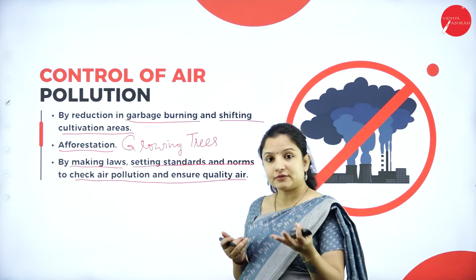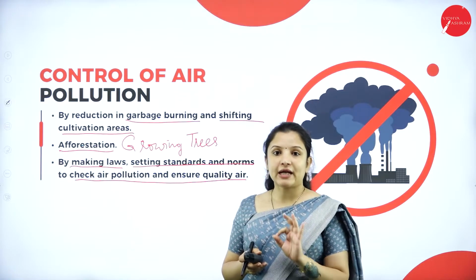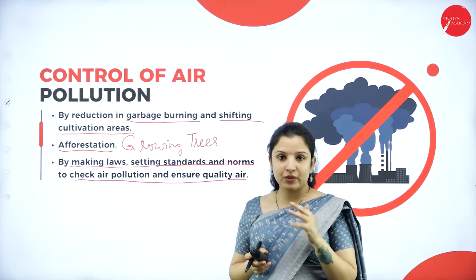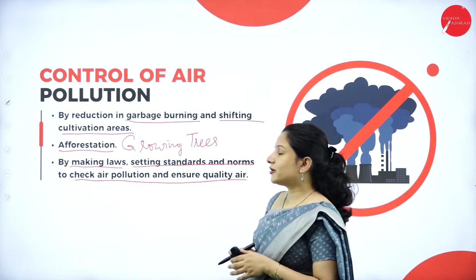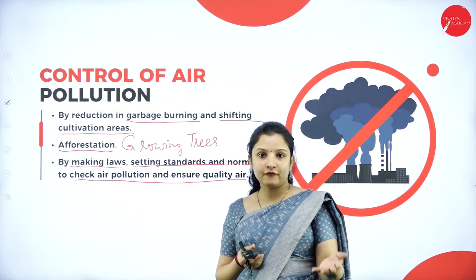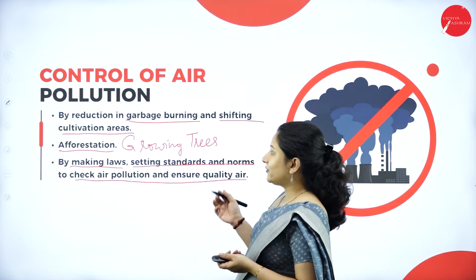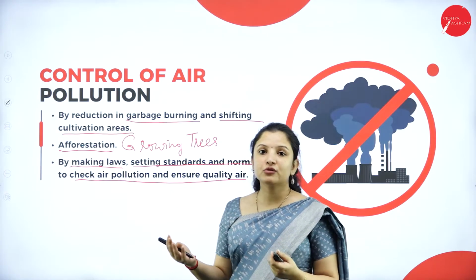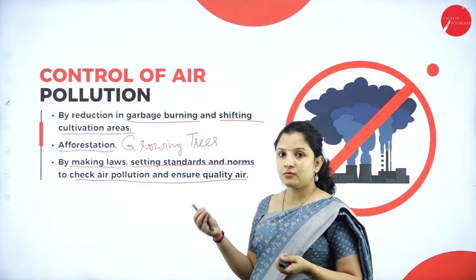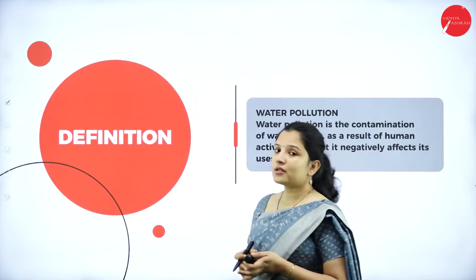For example, if chimneys in factories have to be of a certain height, then they have to be of that height only, not an inch lesser. Such strict laws have to be made, and if strict laws and standards are set up, people will have no option but to follow them, and air pollution will automatically be brought under control. Otherwise, let's try to be good citizens of the country and think of curbing air pollution by following some of the procedures that I told you before. So that is about air pollution.